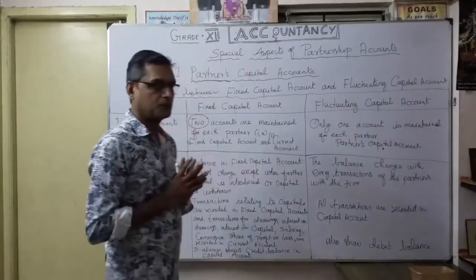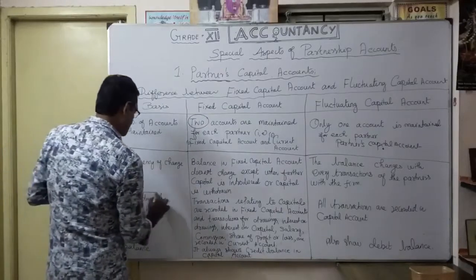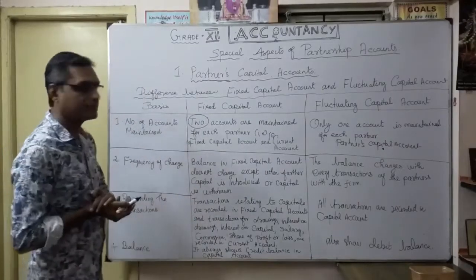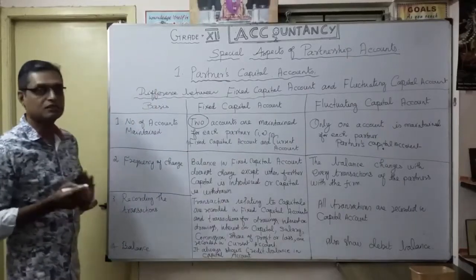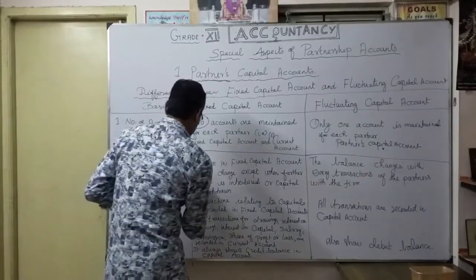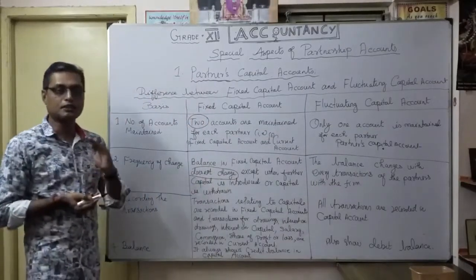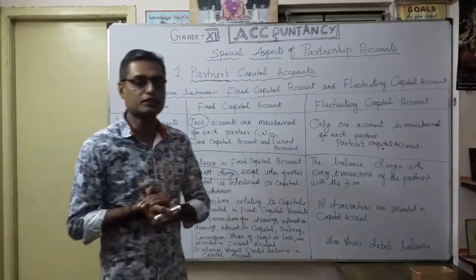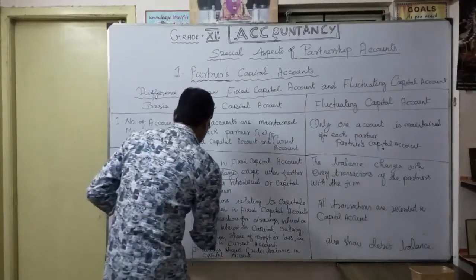Okay. First difference. Second one, what is the frequency of change? See here, in a fixed capital account, the balance does not change. It never changes, except in the case of any capital introduced or any drawings, then only the fixed capital account is affected. Otherwise, never affected.